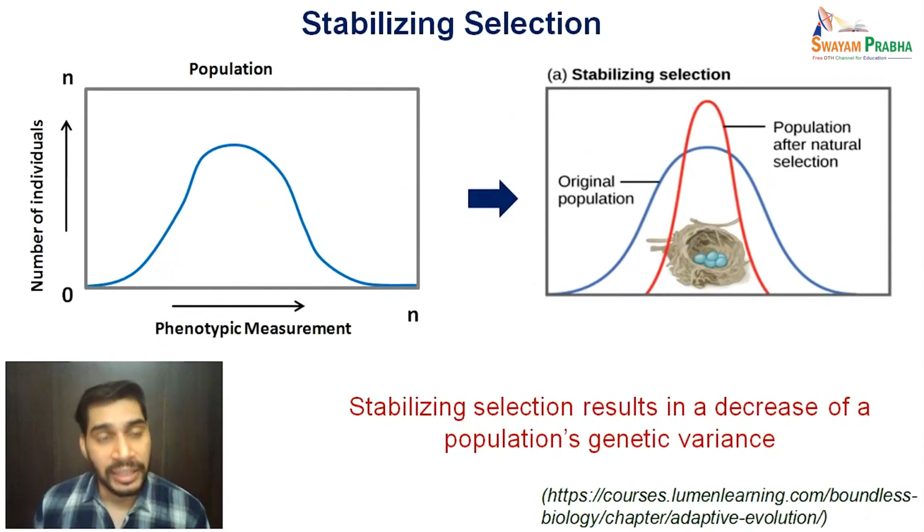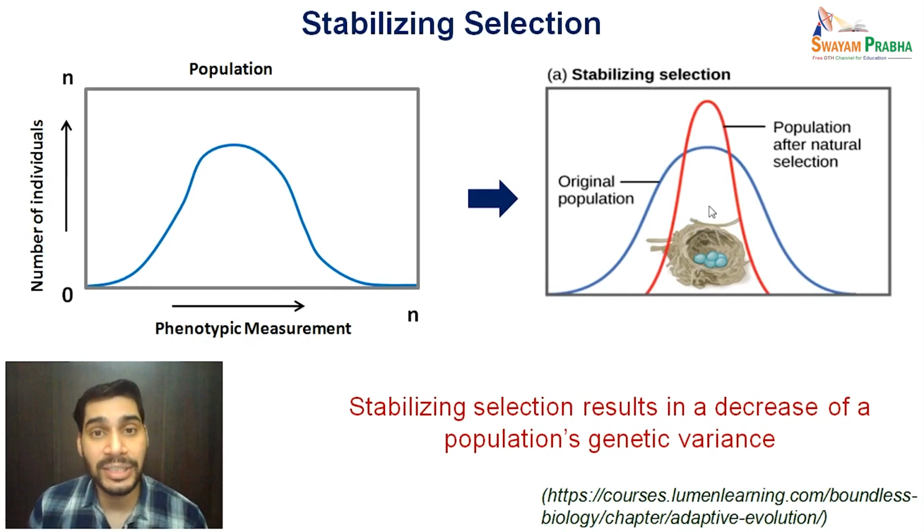If you see graphically, on the x-axis we show the phenotypic measurement, and on the y-axis the number of individuals, and generally we have a bell-shaped curve. But under stabilizing selection this bell-shaped curve changes like this. It gets narrowed down because this portion is being favored.